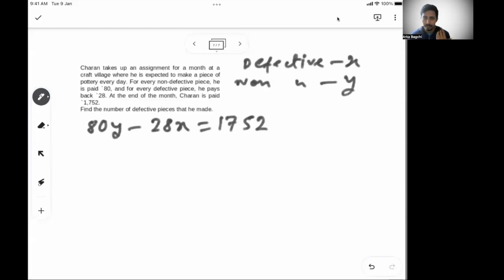80y, because for y non-defective parts he got 80 into y rupees. For x defective parts, he paid back 28 into x rupees. So 80y minus 28x is what he is paid at the end. If I divide by 4, it will become 20y minus 7x,